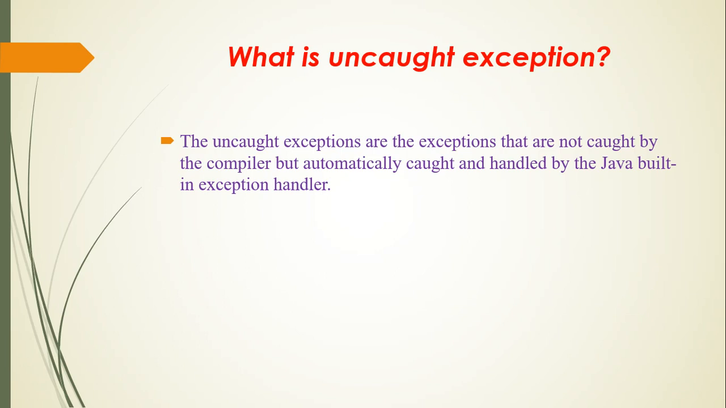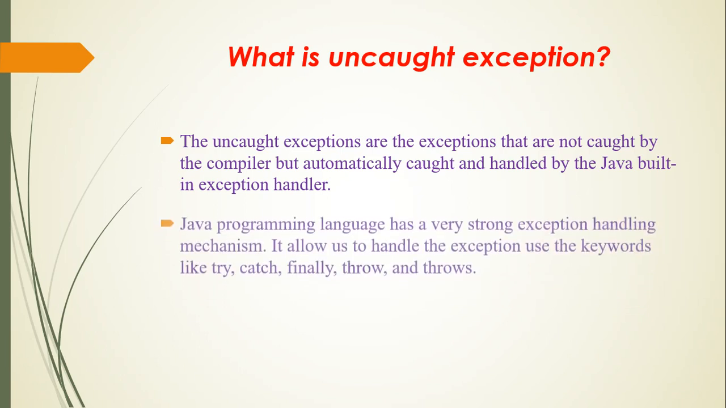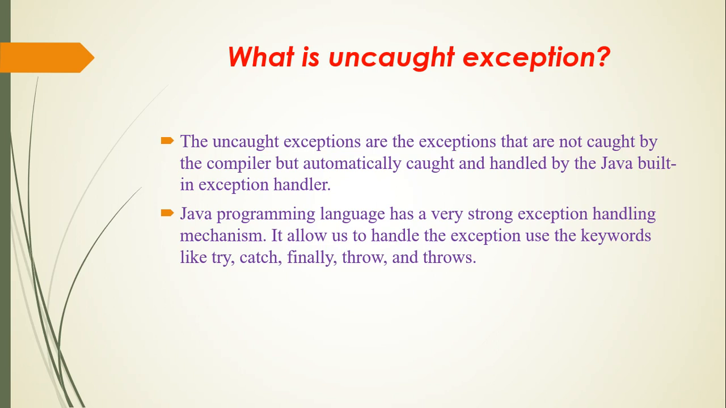If we can't provide an exception handler, then the default exception handler provided by our JVM can handle those types of exceptions. The Java programming language has a very strong exception handling mechanism. It allows us to handle exceptions using the keywords try, catch, finally, throw and throws. These are the keywords which Java uses for exception handling.